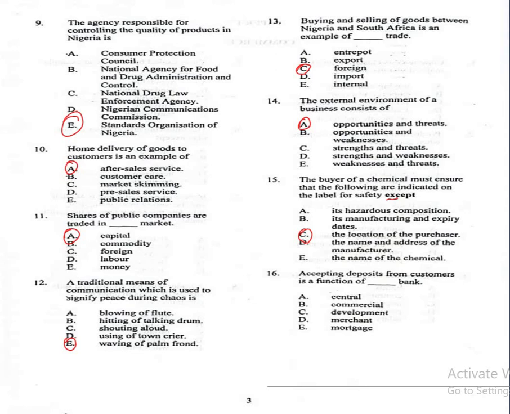Question 16. Accepting deposit from customers is a function of dash bank. A. Central, B. Commercial, C. Development, D. Merchant, E. Mortgage. The correct answer is B. Commercial bank.